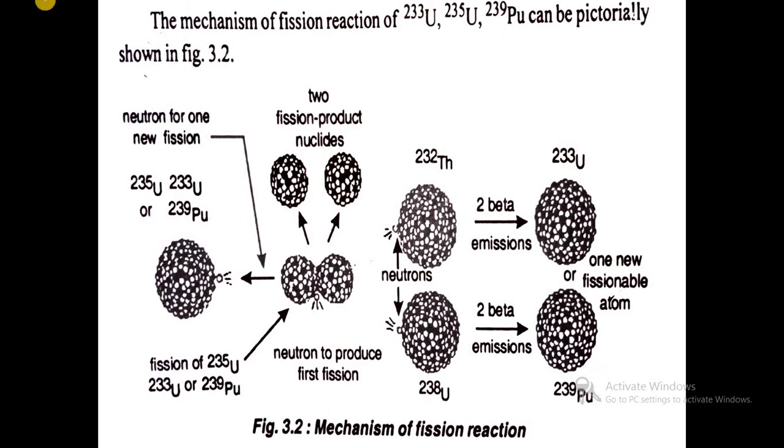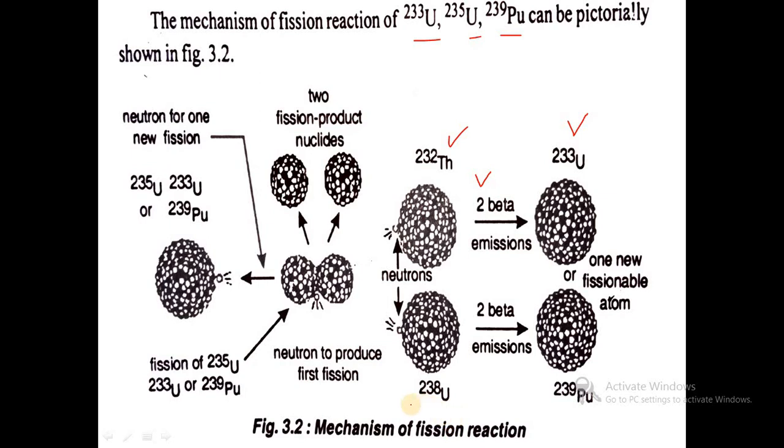The mechanism of the fission reaction for uranium 233, 235 and plutonium 239 can be pictorially shown in the figure below. We know that when thorium 232 is bombarded by neutrons, with the subsequent emission of 2 beta particles, we get uranium 233, which is a fissionable one.